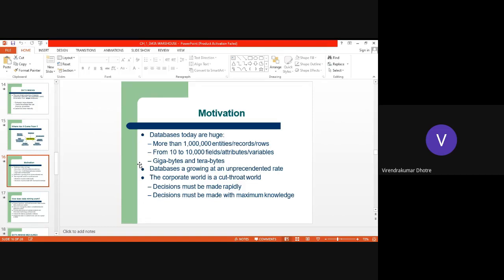And for this purpose, there is help from data mining. We can use data mining to take decisions faster and to make correct decisions, which will require maximum knowledge, and we can acquire and gain this maximum knowledge through data mining. And that is the motivation behind data mining.